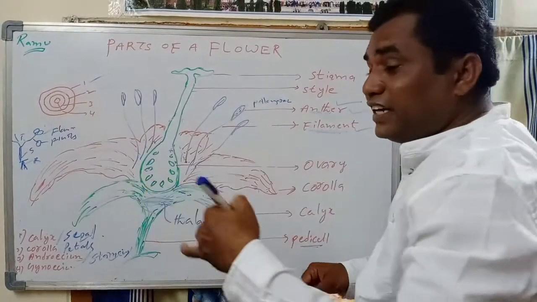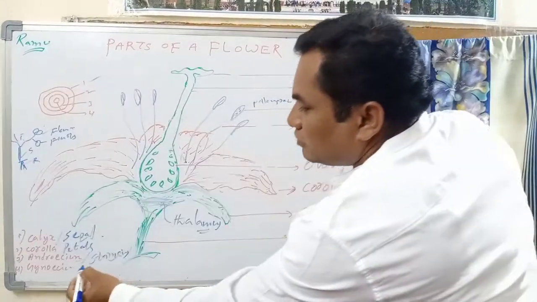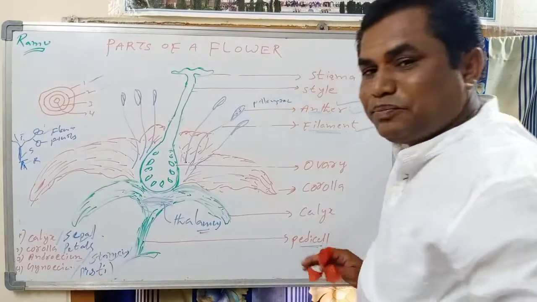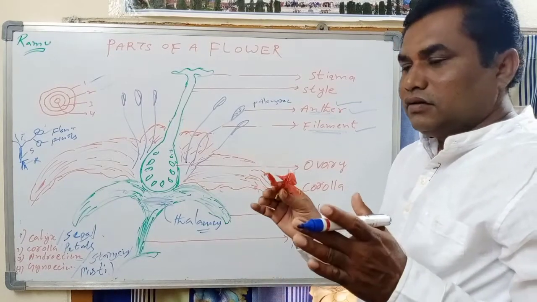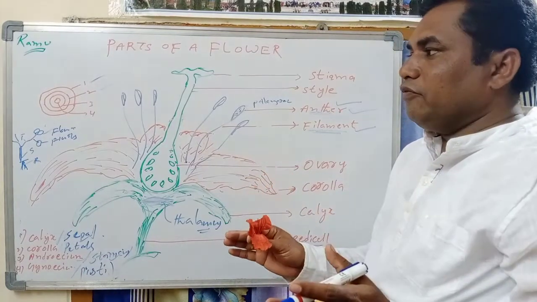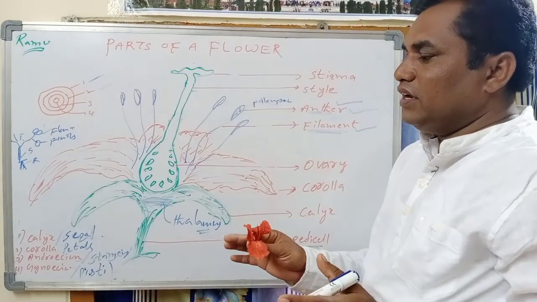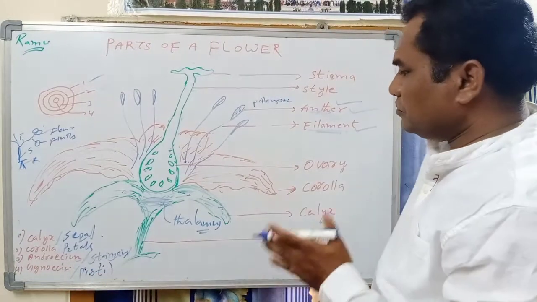Next go to the fourth or inner part of the flower, the fourth whorl, the center part. The center part of the flower is occupied by the gynoecium or pistil. The center part or the fourth whorl of floral parts in a flower is called a gynoecium or pistil.